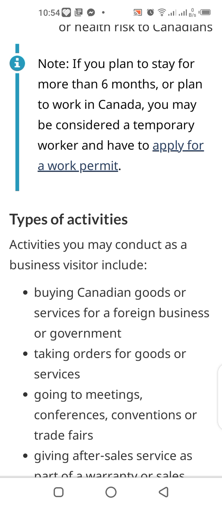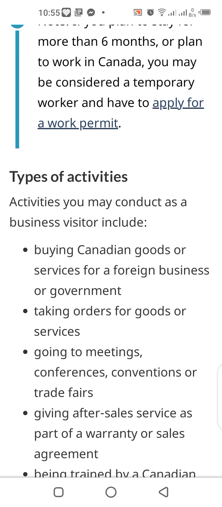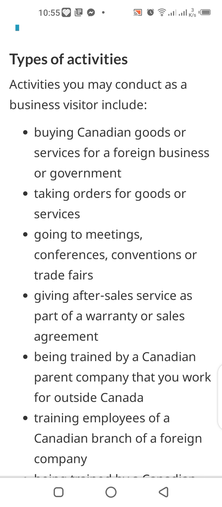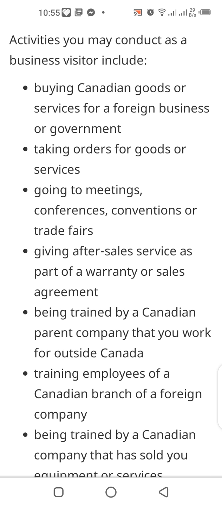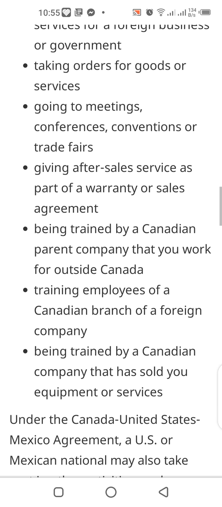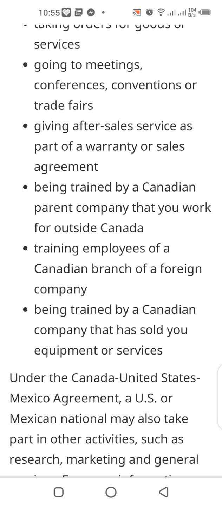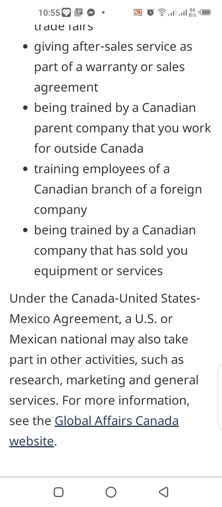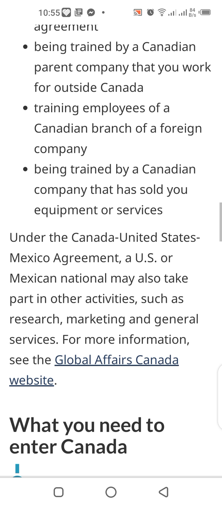Types of activities. Activities you may conduct as a business visitor include buying Canadian goods or services for a foreign business or government, taking orders for goods or services, going to meetings, conferences and conventions or trade fairs, giving after-sales services as a part of a warranty or sales agreement, being trained by a Canadian parent company that you work for outside Canada, training employees of a Canadian branch of a foreign company, and being trained by a Canadian company that has sold you equipment or services.